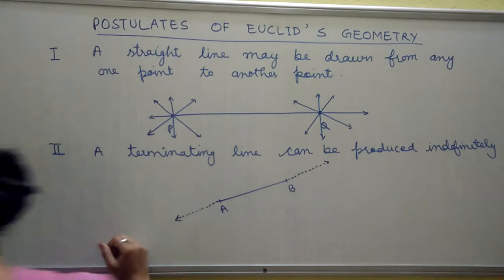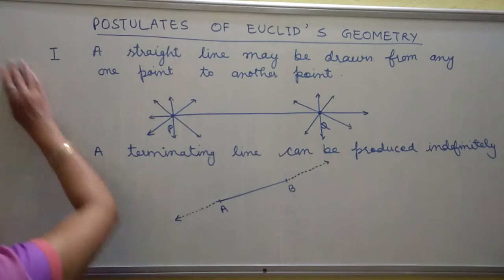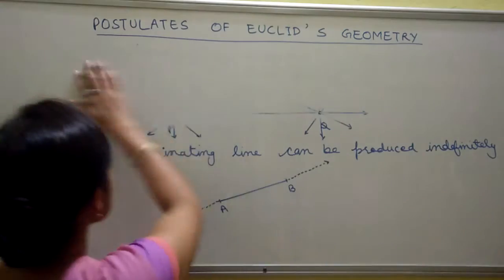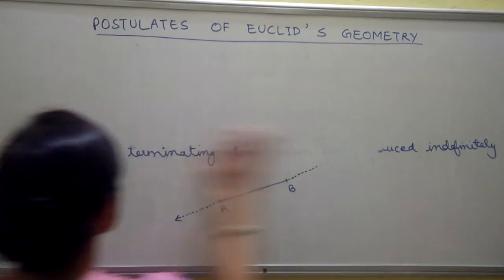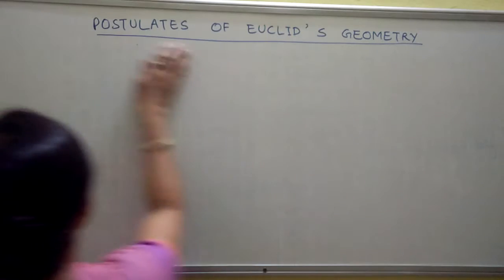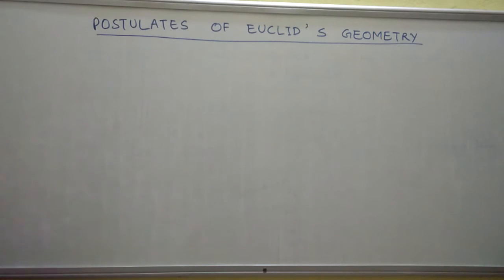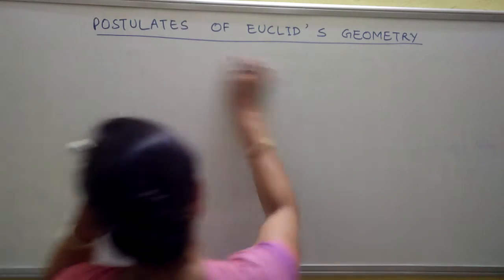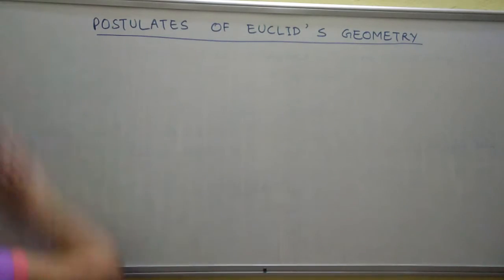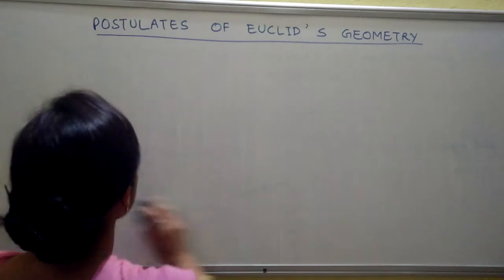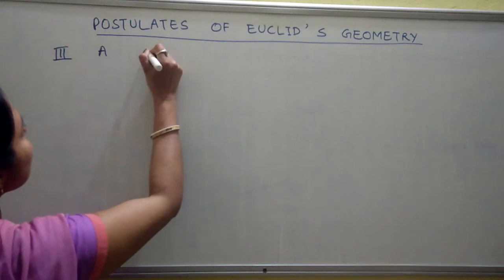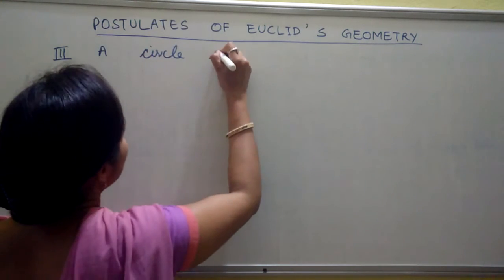Come to the third postulate. What is that third postulate? The third postulate is based on the circle. A circle can be drawn with any center and any radius. Yes, you all know.